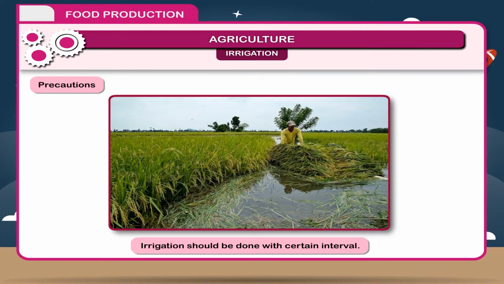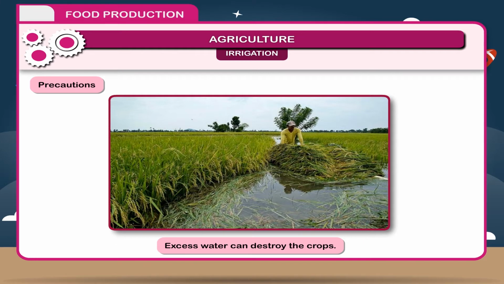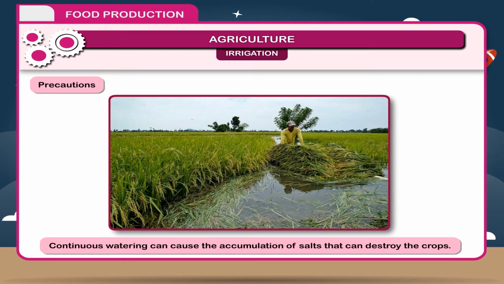Precautions. 1. Irrigation should be done with certain interval. 2. Right amount of water is required to irrigate the crop, neither too little nor too much. 3. Excess water can destroy the crops. 4. Continuous watering can cause the accumulation of salts that can destroy the crop.